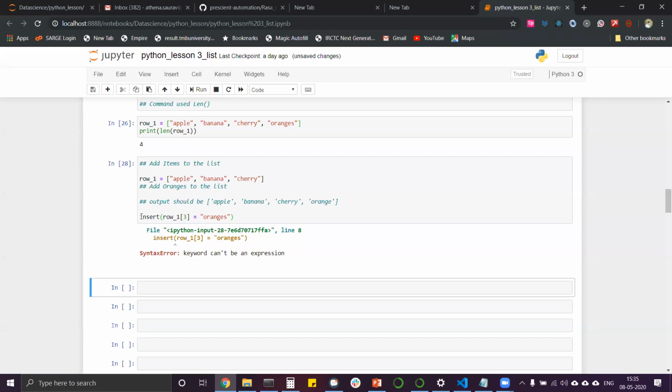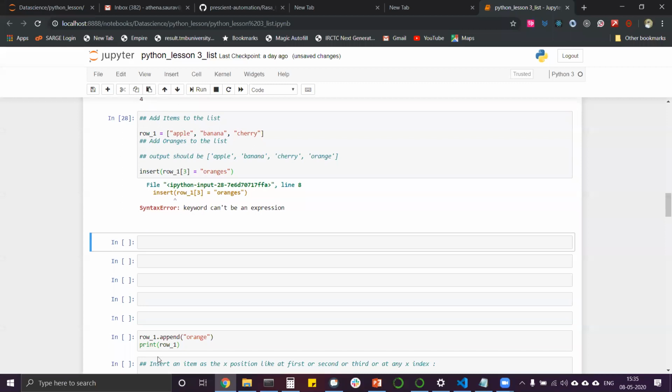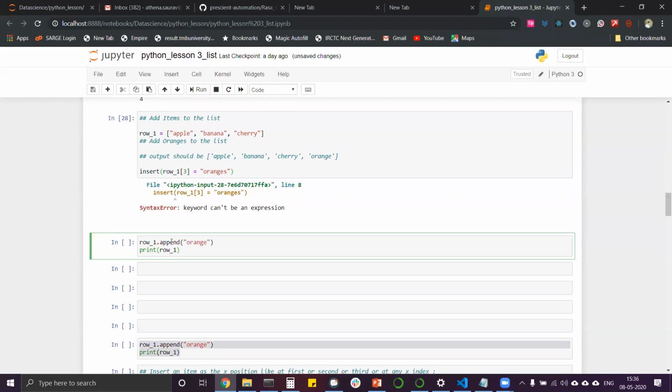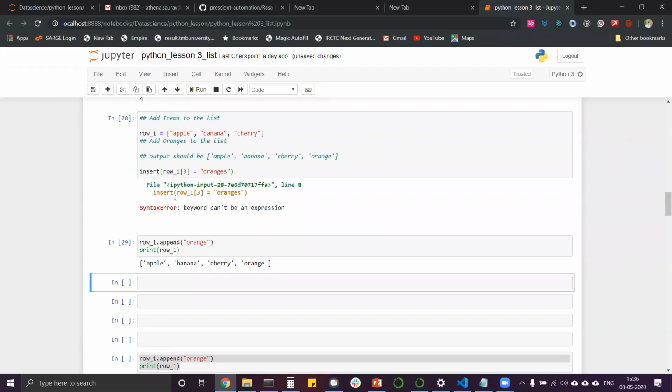Yes, exactly. It is the append method by which we added something to it. We just type row_1.append. Append means adding something into the list, and oranges. So it will print out row 1. Then we print out the row. So it will be apple, banana, cherry, and oranges.